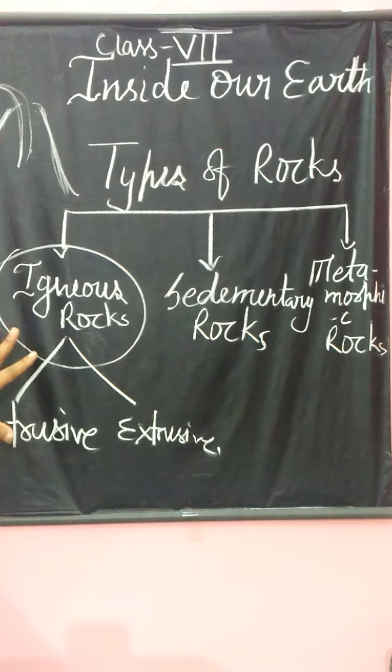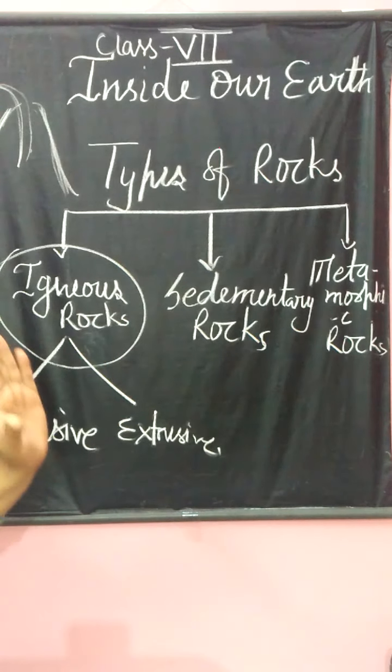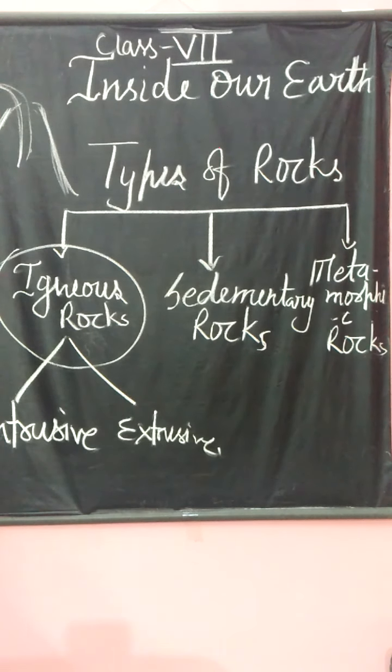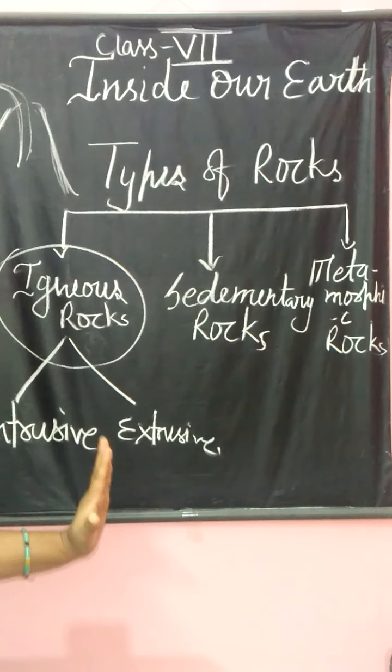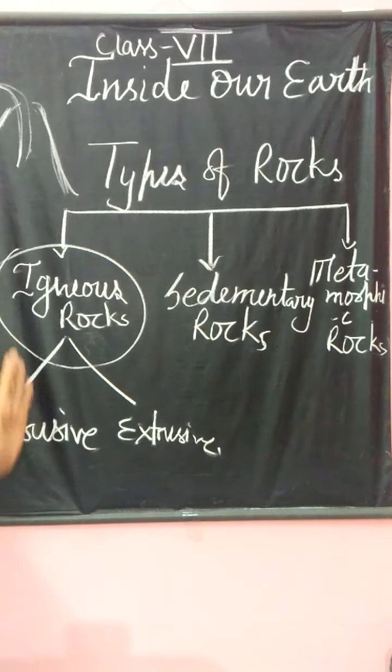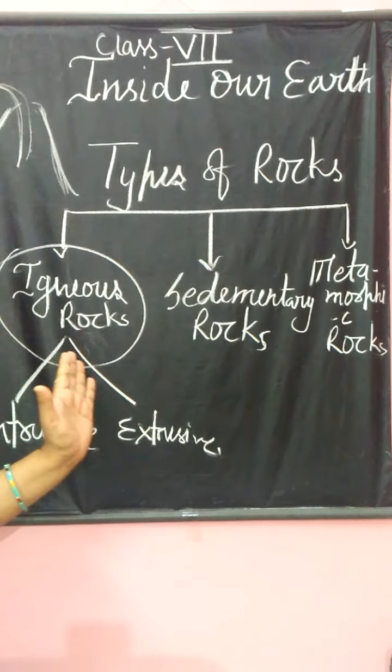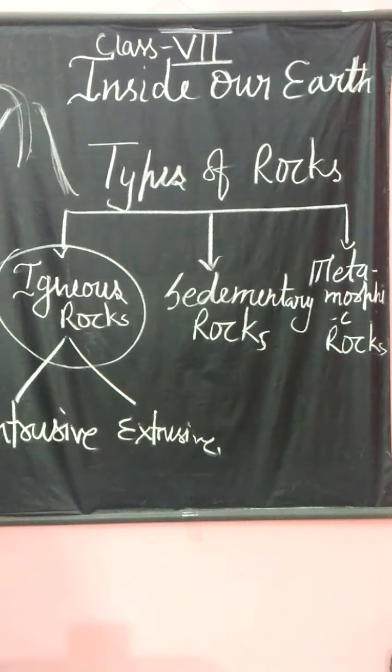This rock is very hard, and we can get minerals from it, especially gold and silver. Gold, silver, aluminium: this type of minerals we find in igneous rock. Second is our sedimentary rock.